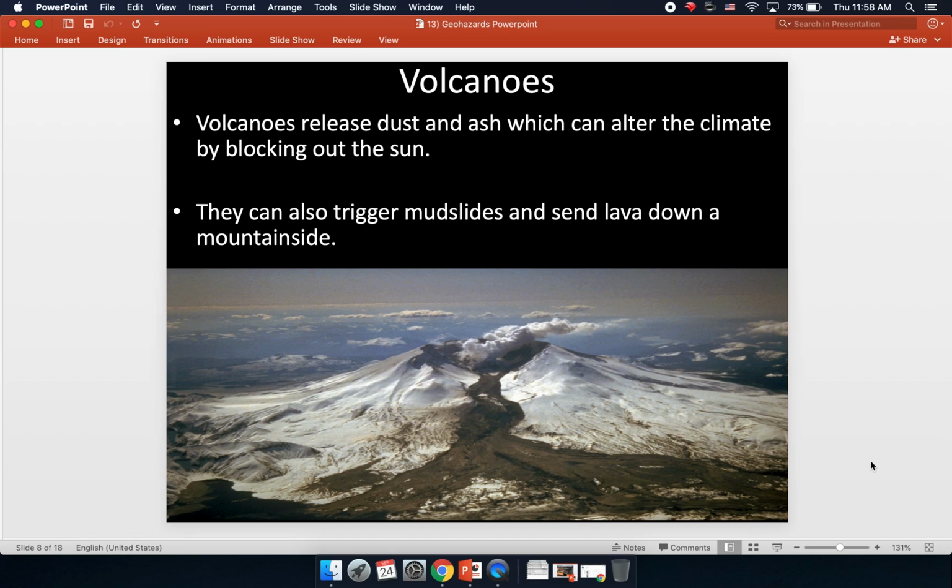Volcanoes can also trigger mudslides called lahars, and also lava can come down the mountainside and threaten people and ecosystems.